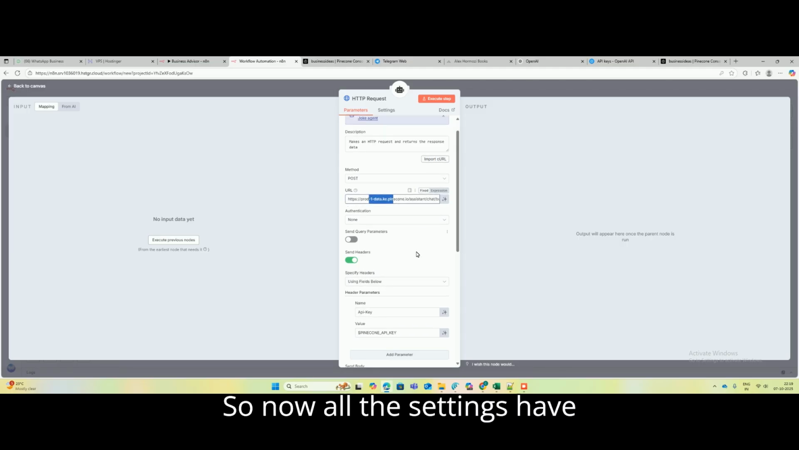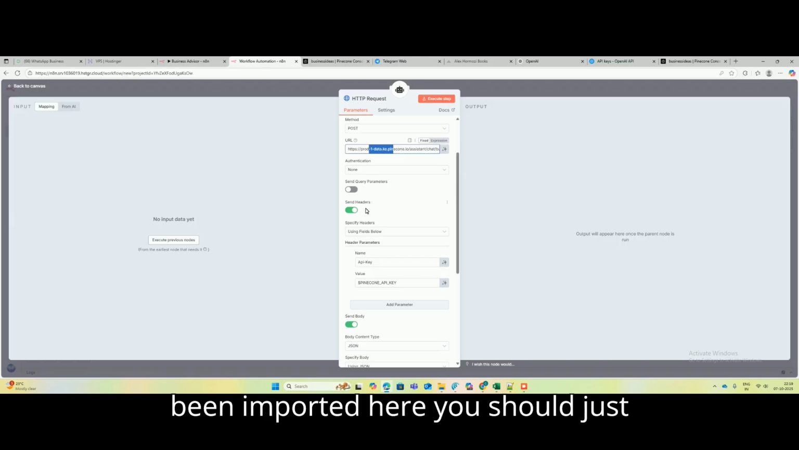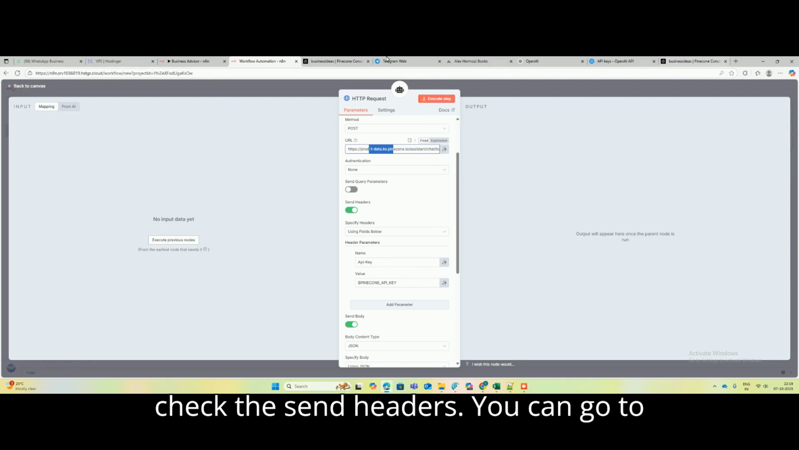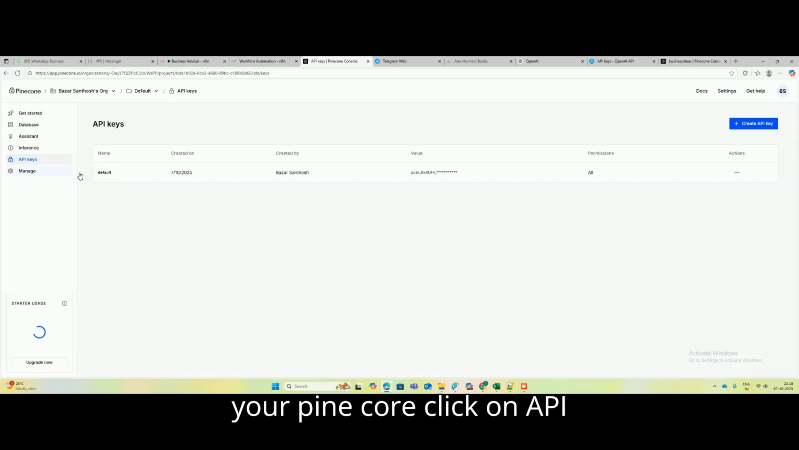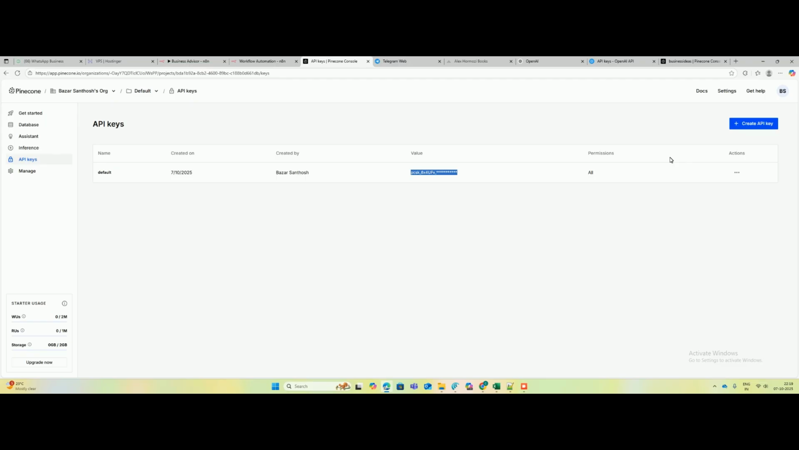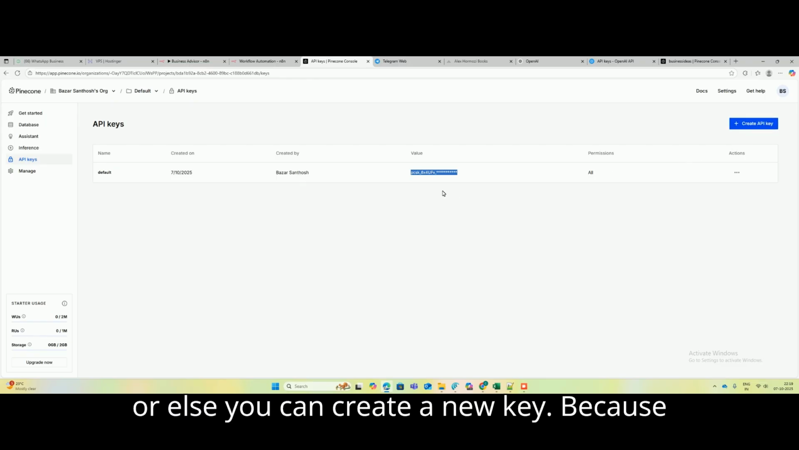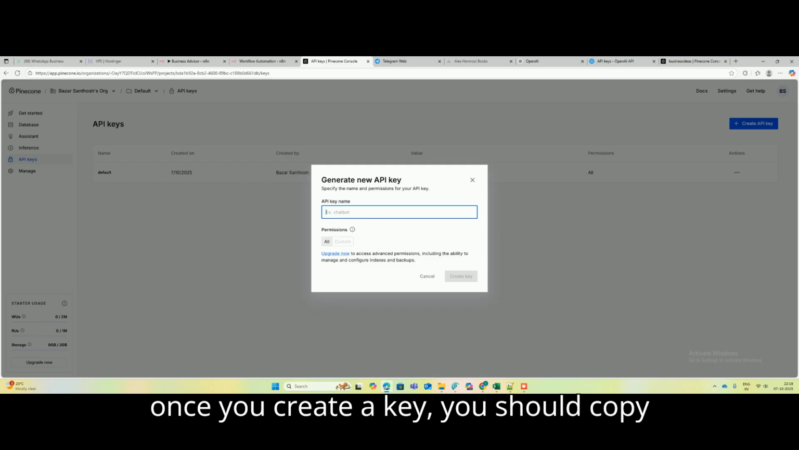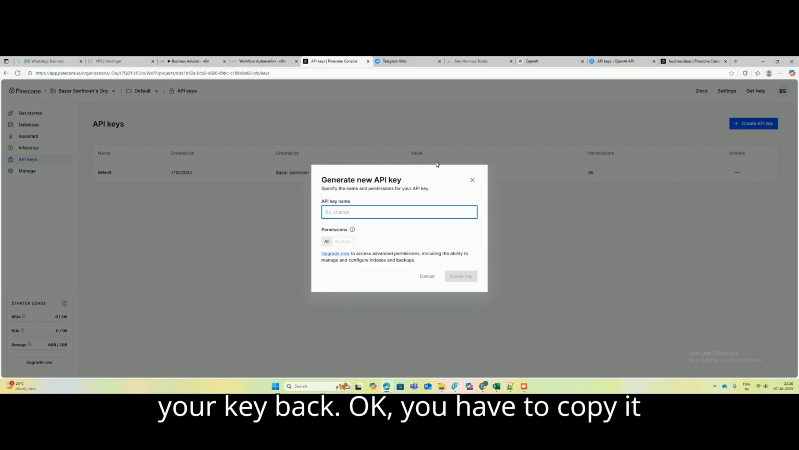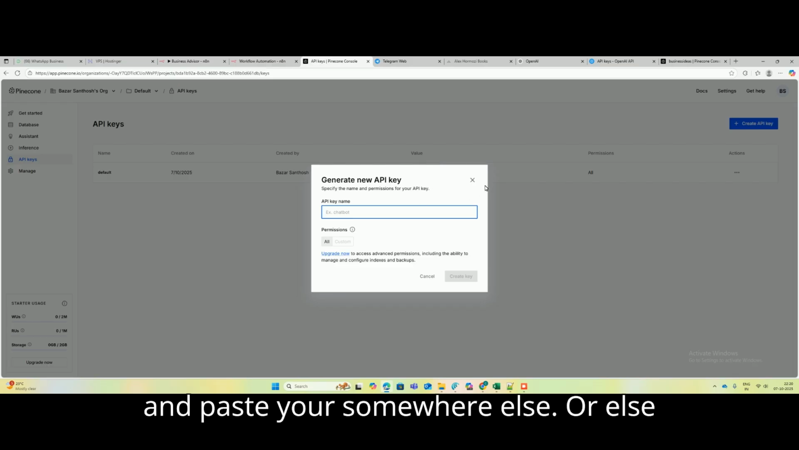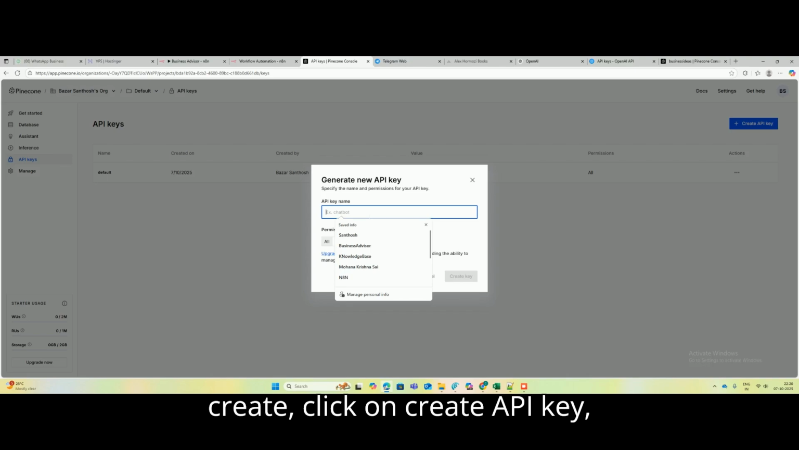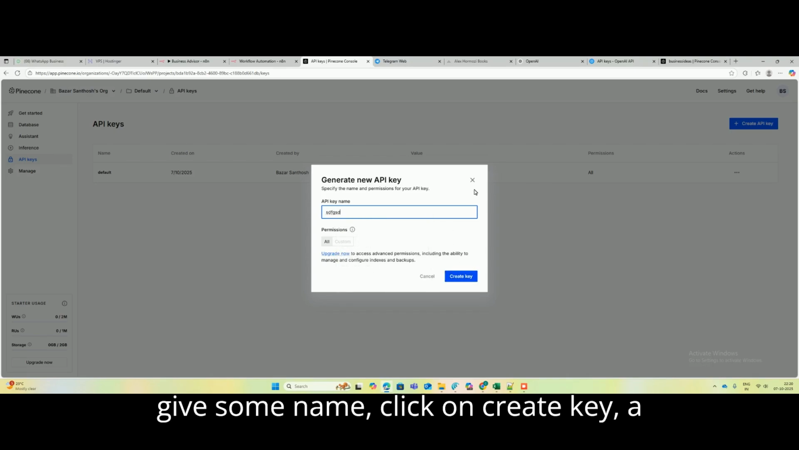Now all the settings have been imported here. You can uncheck send headers, or else you can check it. Go to your Pinecone, click on API keys, and you will have your API key here. Copy this API key, or else you can create a new key. Once you create a key, you should copy and paste it somewhere else, because if you close this window, you cannot go and copy your key back. Otherwise, every time you have to create a new key. Click on create API key, give some name, click on create key, and a key will be created.